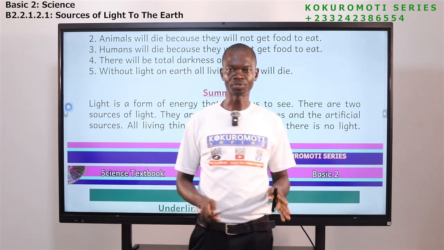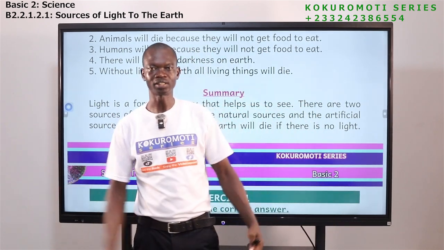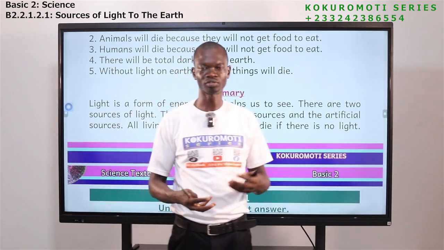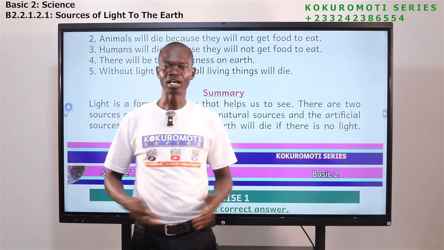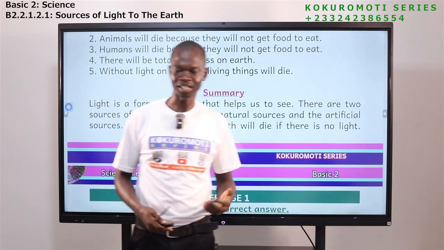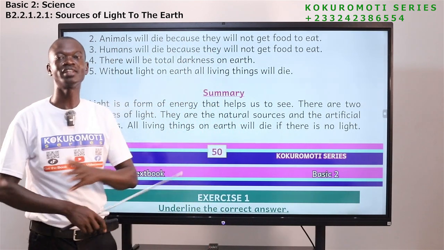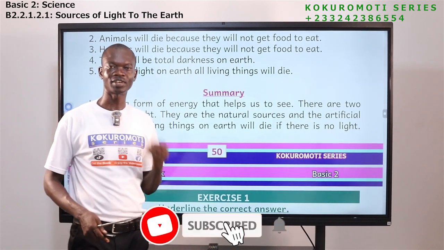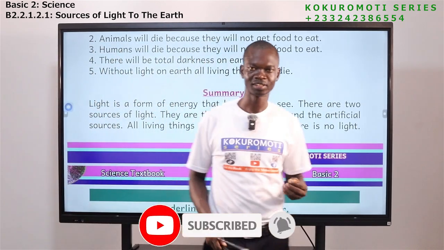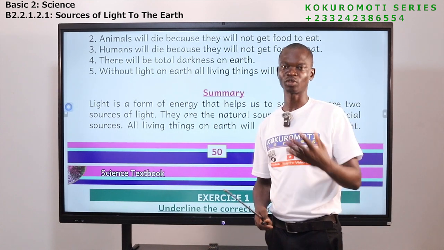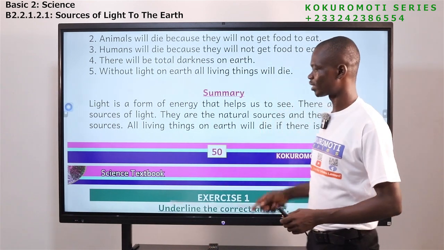It's a form of energy. We have different sources of energy, the natural sources, then the artificial sources. We have seen examples of all these sources, and we have also seen the importance of what? Light. We have seen that without light, all living things will what? Will die. In fact, light is so important. Without light, you cannot even see me. So you can see me because of what? Light. So light is so important.